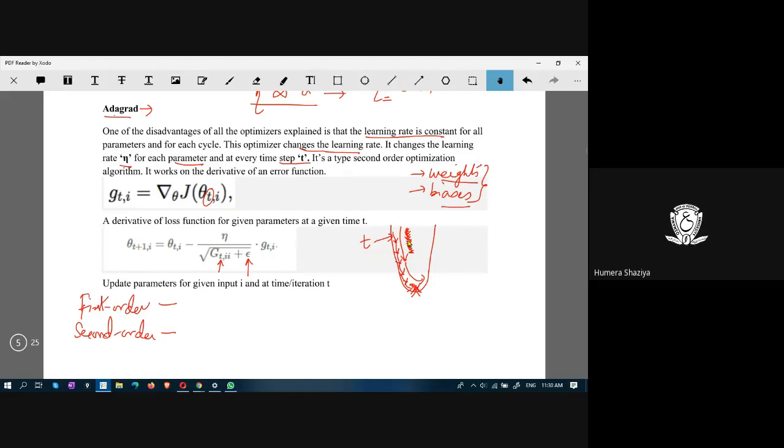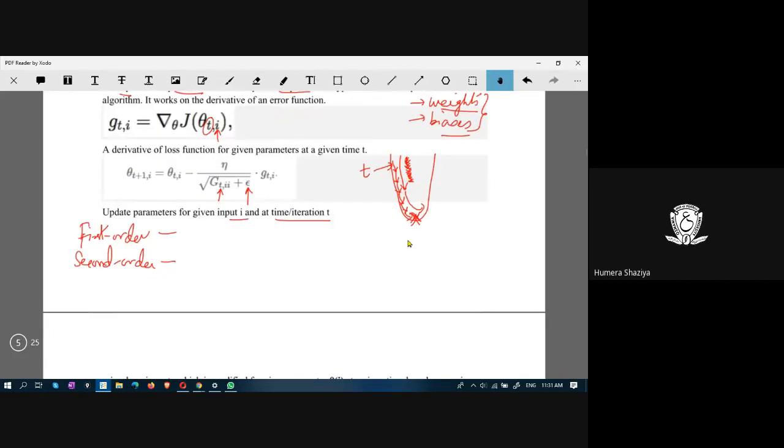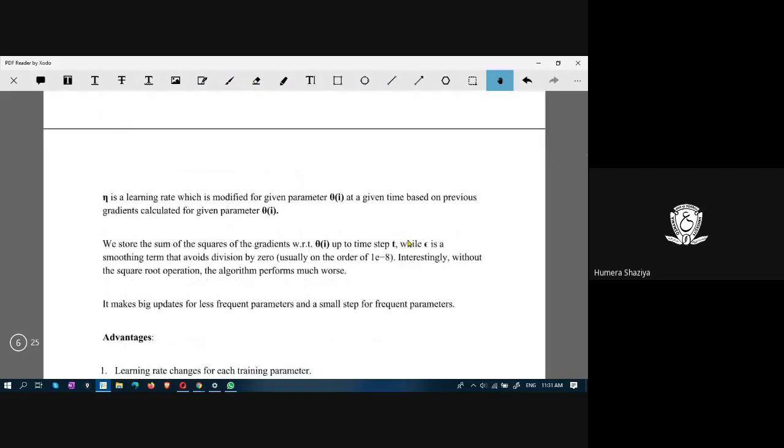Based on that, parameters are updated for each input i, at time t. Eta is the learning rate and theta i is the weights at a given time, based on previous gradients calculated for the given parameter theta i.